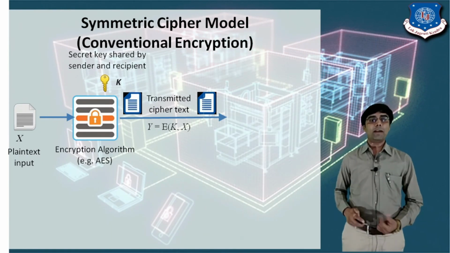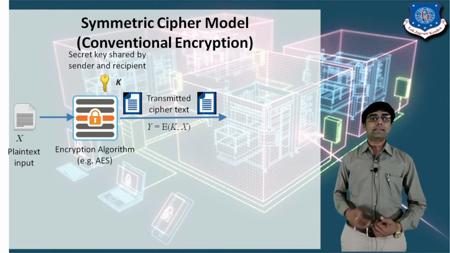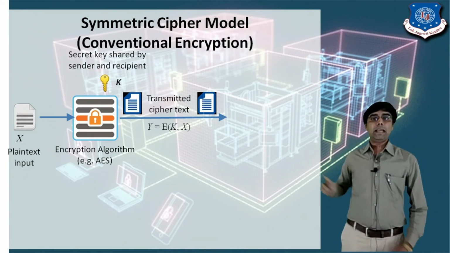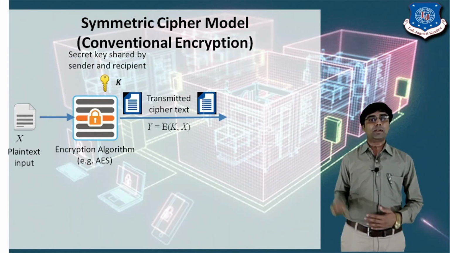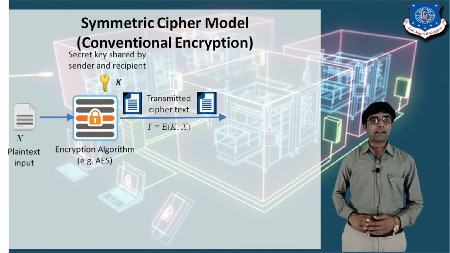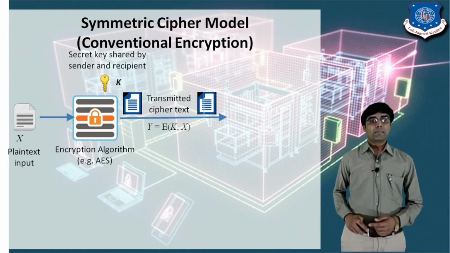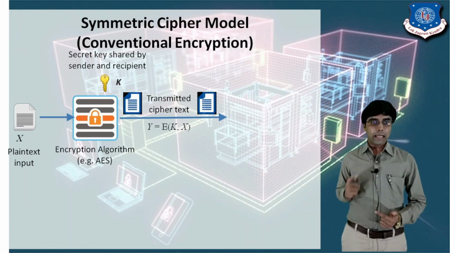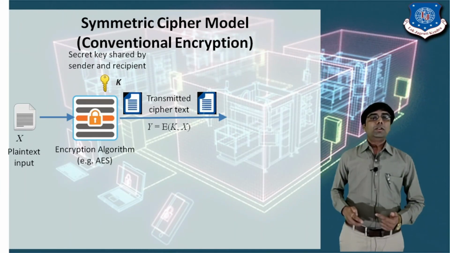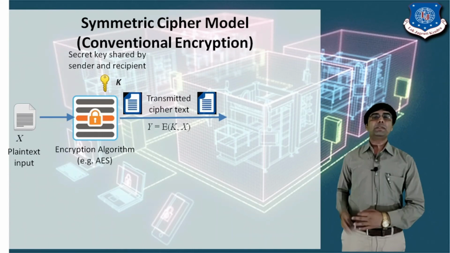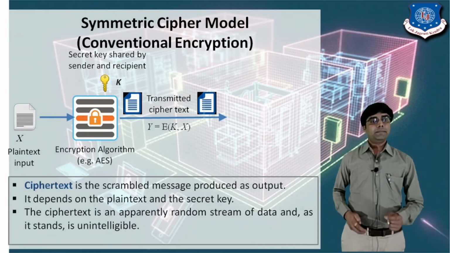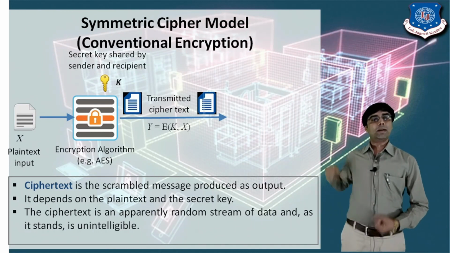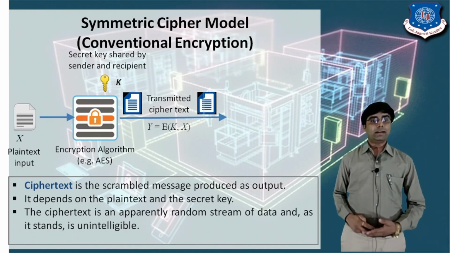And what is the formula for converting plain text into ciphertext? So here Y is your ciphertext, and E represents the encryption. We apply the encryption on the plain text message, and the plain text is X, and we provide the key, right? So on a plain text message we apply the encryption and the key to convert your plain text into the ciphertext, right? Then the ciphertext is a scrambled message produced as an output, and it depends on the plain text and the secret key. I already told you, right?